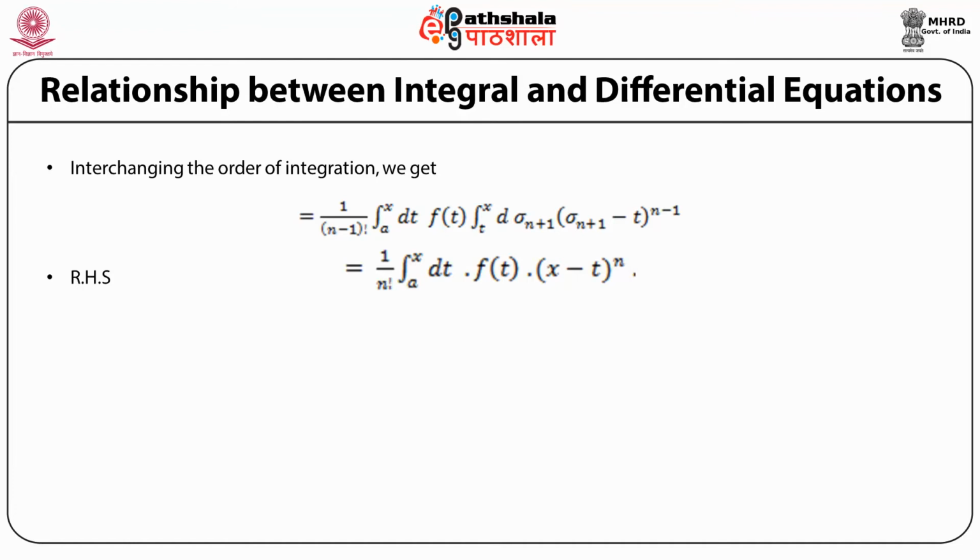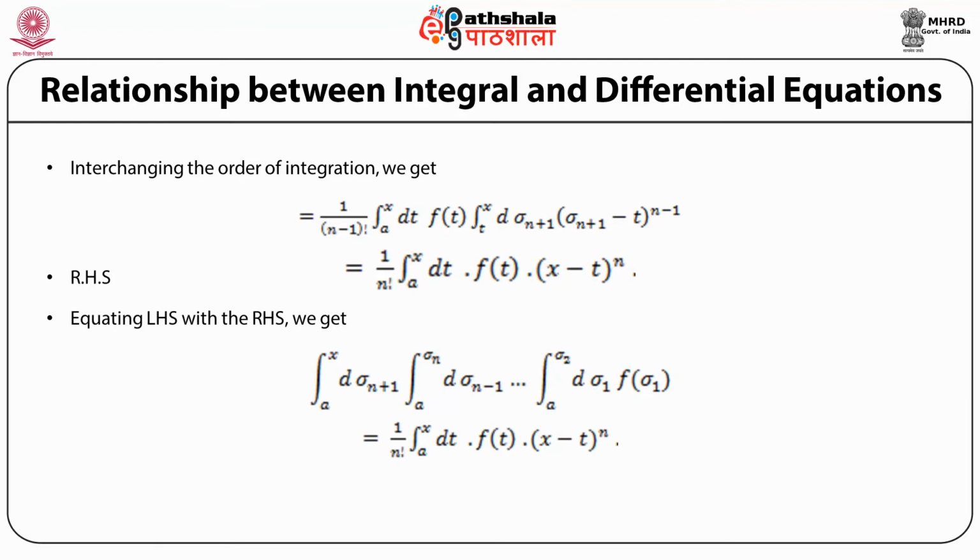Now notice this integral on the extreme right can be easily integrated, because this integral is over sigma n plus 1 and the integrand is simply (sigma n plus 1 minus t) to the power n minus 1. So this integral is simply 1 upon n factorial times (x minus t) to the power n. So we are left now, after performing this integral, with a single integral dt, and the right hand side becomes 1 upon n factorial, an integral from a to x over dt, where the integrand is now f(t) into (x minus t) to the power n.